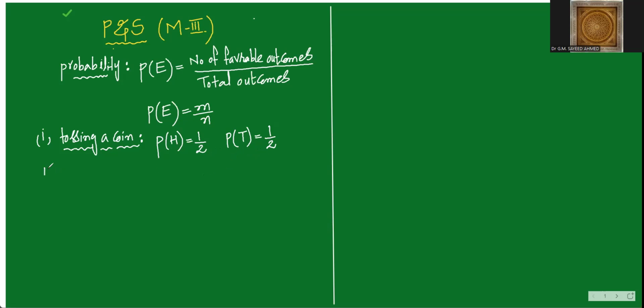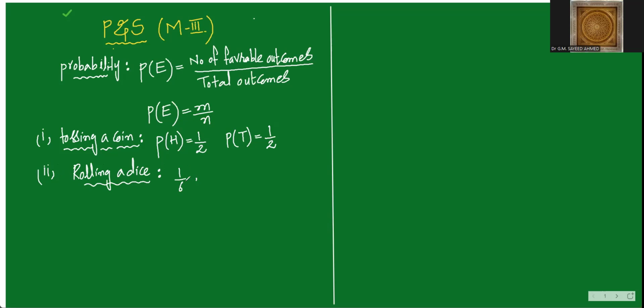Tossing a coin, and another example, best example, rolling a die. How many faces are there in the die? Dice, we can say. 6 faces are there. Can you tell me what is the probability of getting the face 1? 6 faces are there now. 1 आने की probability क्या है? 1 out of 6.